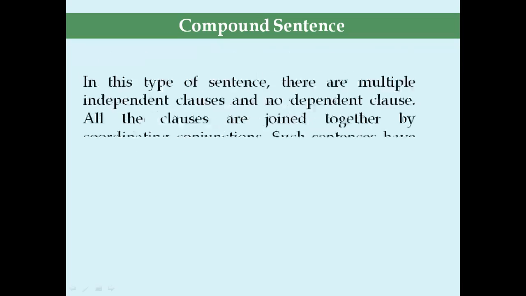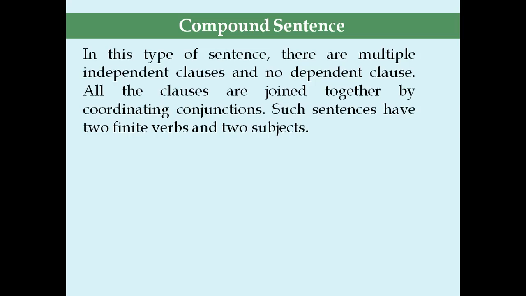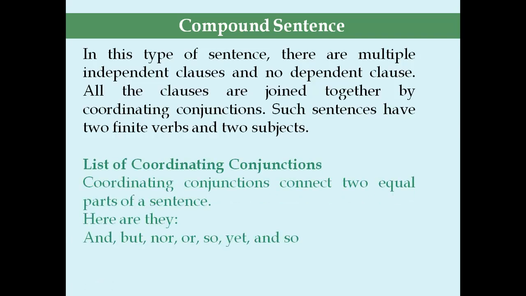Compound sentence. In this type of sentence, there are multiple independent clauses and no dependent clauses. All the clauses are joined together by coordinating conjunctions. Such sentences have two finite verbs and two subjects. List of coordinating conjunctions.